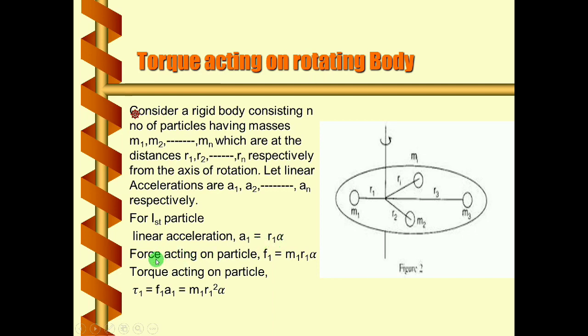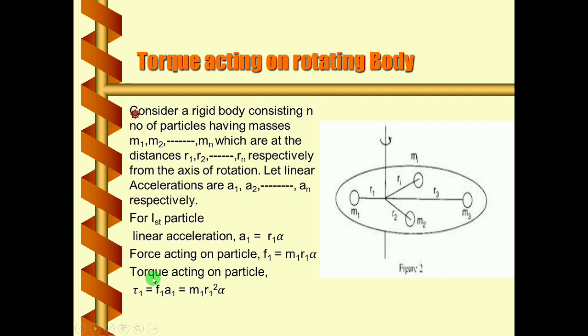Similarly, defining linear force related to this linear acceleration for the first particle, according to Newton's second law of motion, F1 equal to m1 a1. But a1 is actually r1 alpha, so you can put the value: F1 equal to m1 r1 alpha.